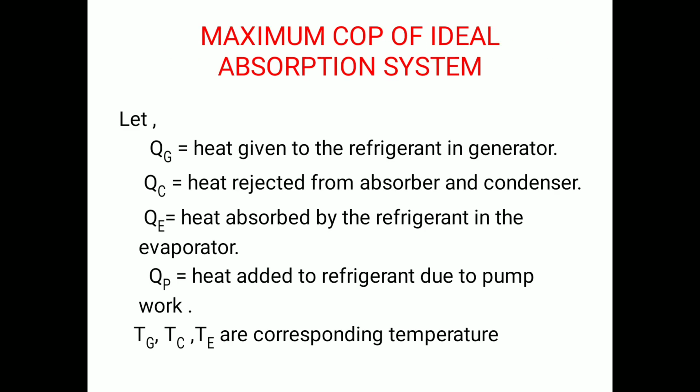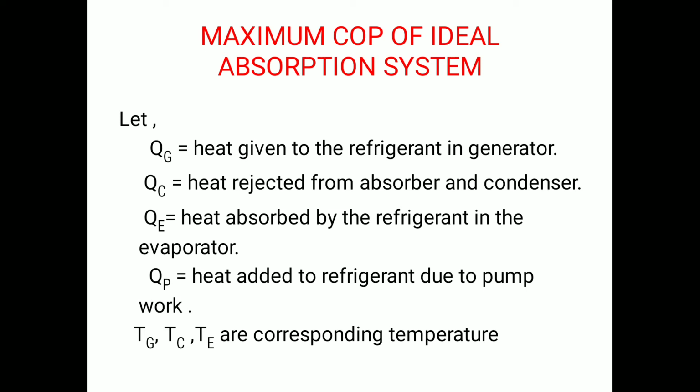So let us try to analyze a few things regarding the vapor absorption system: the maximum COP of an ideal absorption system. Before going into the derivation, let Qg be the amount of heat given to the refrigerant in the generator, and Qc the heat rejected from the absorber and condenser.